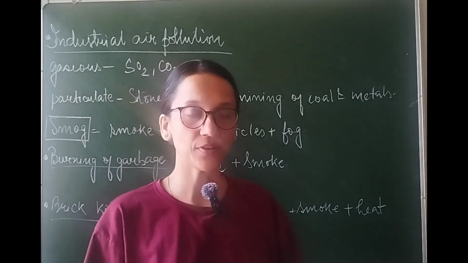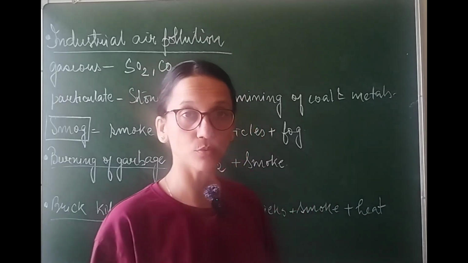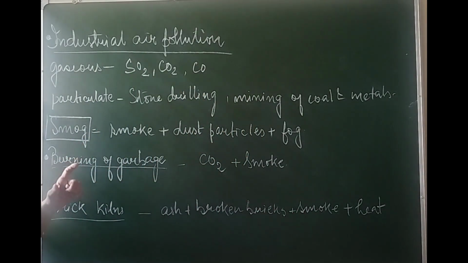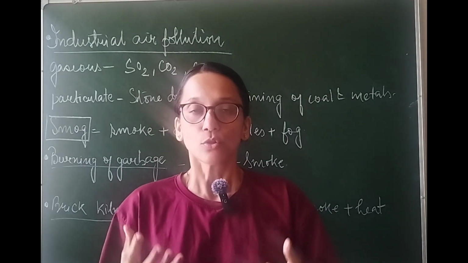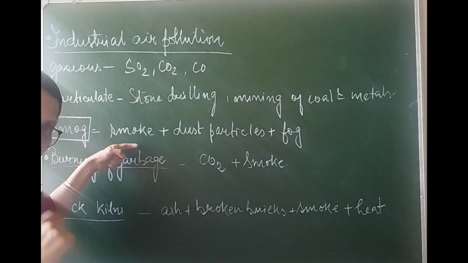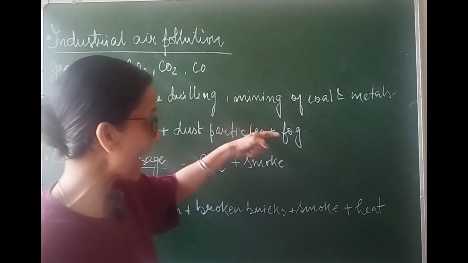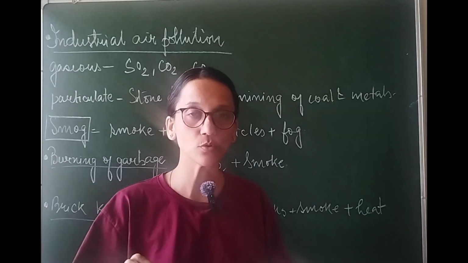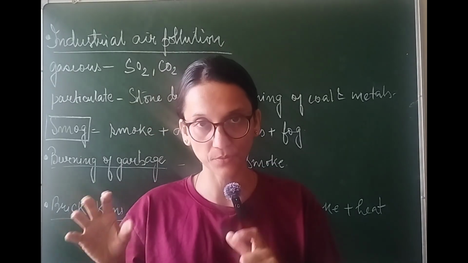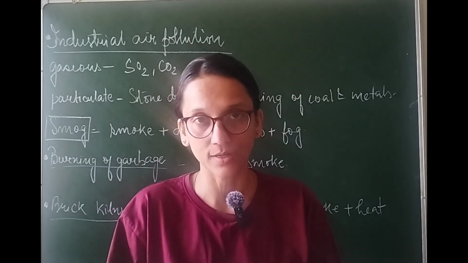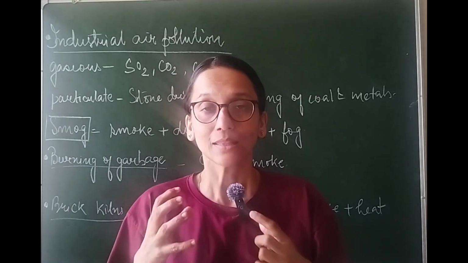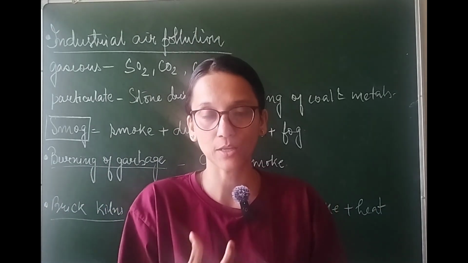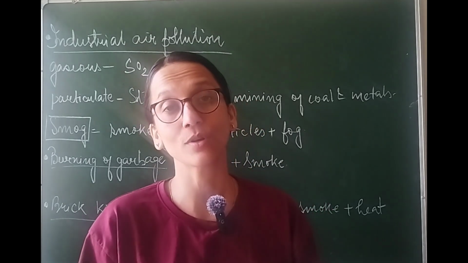There is a type of air pollution about which we must also know. That type is known as smog. Smog occurs when there is a culmination of many factors together. So smog will be formed when there is smoke plus dust particles and fog. What is fog? We know fog is water droplets which are present in the air. When they get cooled, they form fog. So when all the three factors come together, a type of air pollution is created which is known as smog.